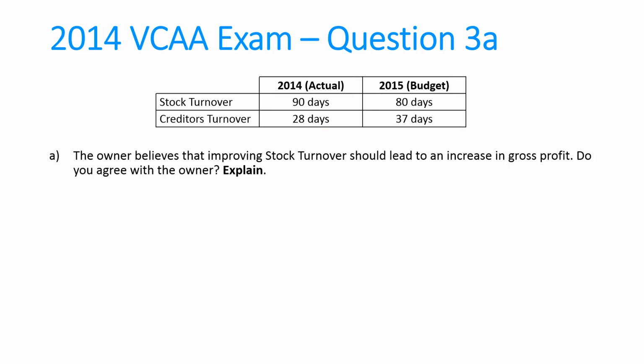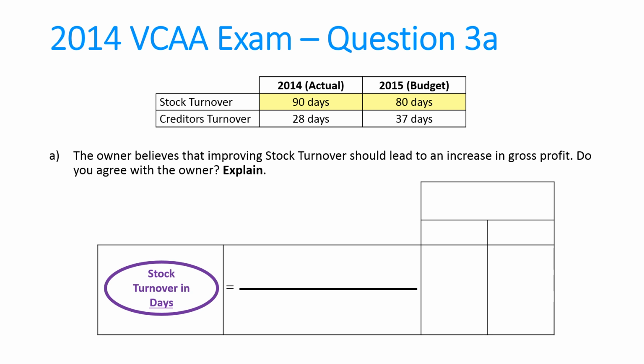The first question was, the owner thinks that if they improve stock turnover, that should increase gross profit. Do you agree? And explain. So what do they mean? Well, they're anticipating that stock turnover will go from 90 days to 80 days. When you take it into context, it's asking will gross profit go up? What you want to think about is how could stock turnover get better? To do that, you really need to remember how it's calculated.